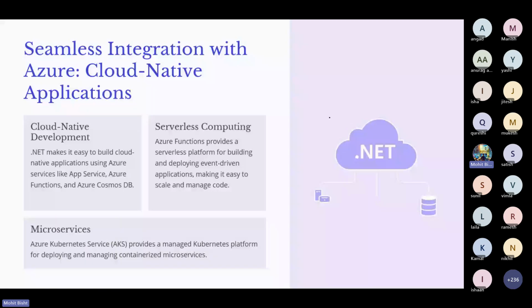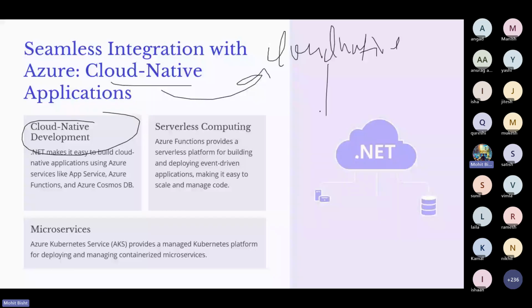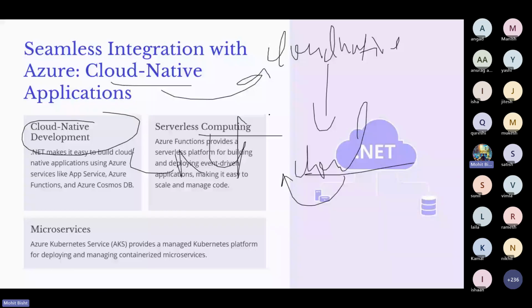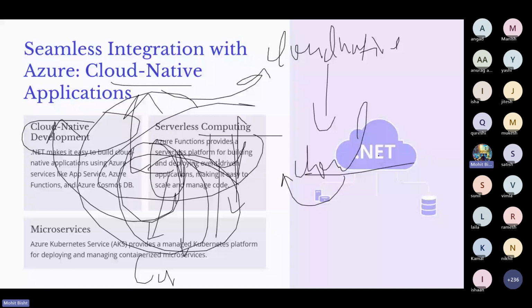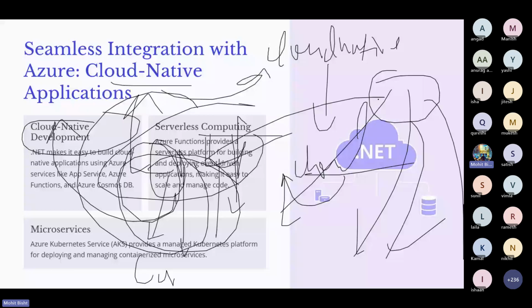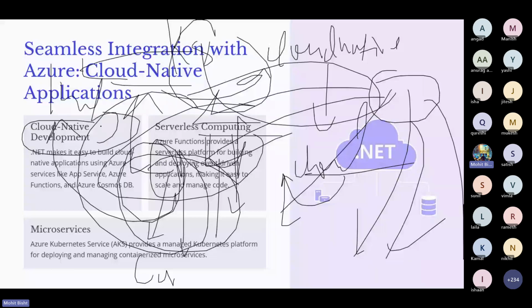So what are cloud native applications? They are applications which are related to the cloud. In this, we have a term called CNCF, the Cloud Native Computing Foundation, which is run by a lot of people. It's an open source community and it is an umbrella. We have different types of projects which are used in production. The big one is K8s, which is Kubernetes. We will discuss it further. Kubernetes is related to managing containers.